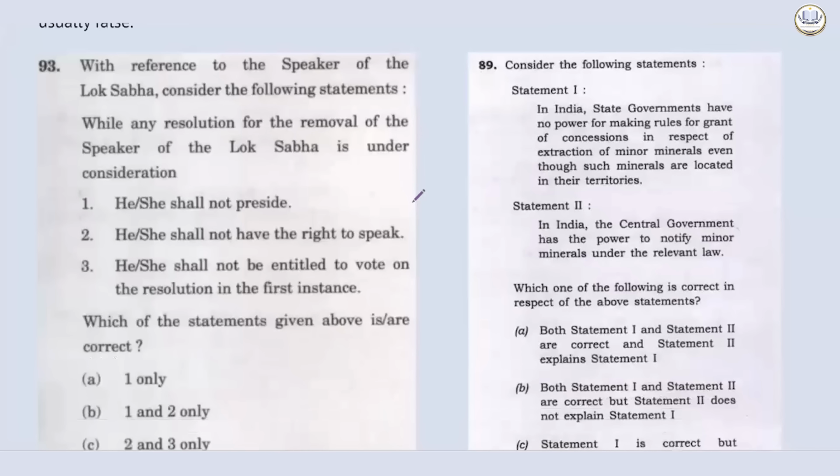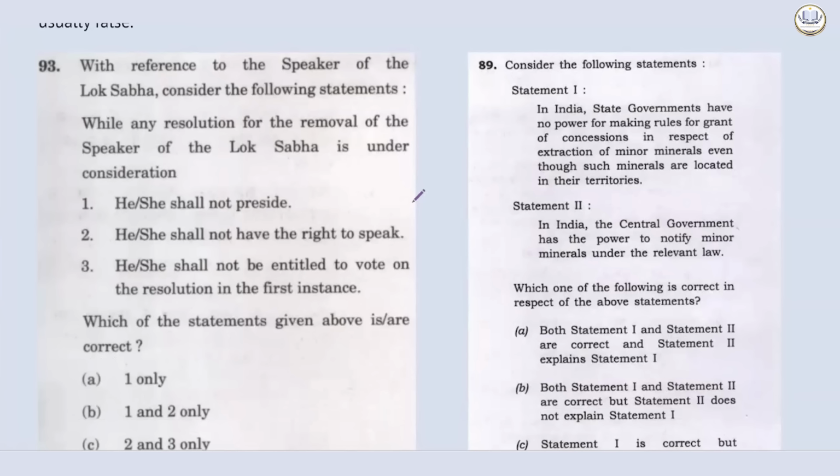See the options. With reference to the Speaker of the Lok Sabha, consider the following statements. While any resolution for the removal of the Speaker of the Lok Sabha is under consideration, Statement 1, she shall not preside. Seems logical, since the Speaker may not be acting as the presiding officer while the resolution is going on. But Statement 2, she shall not have the right to speak. That's too much, taking a power from a very powerful body.